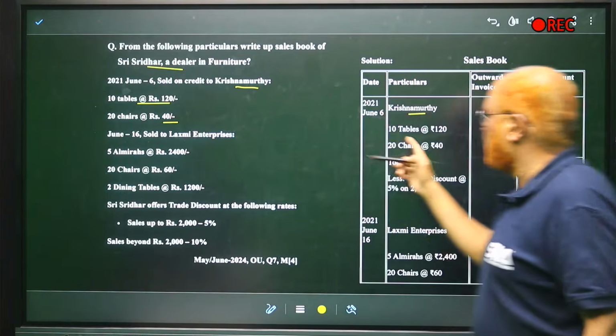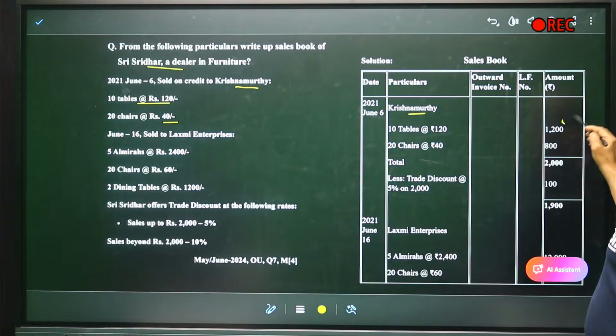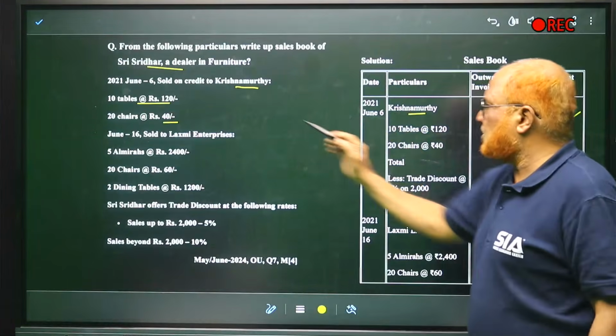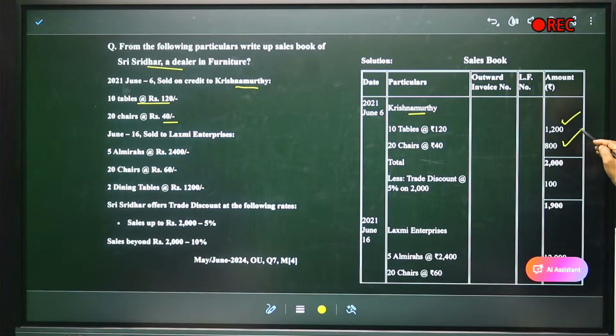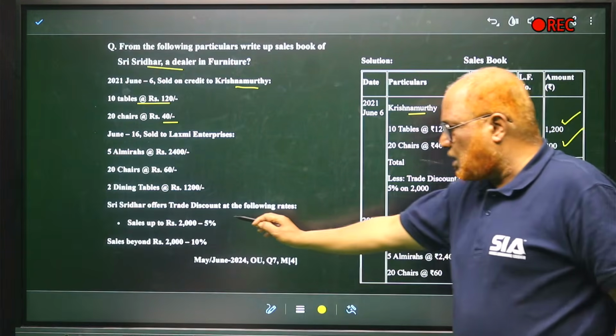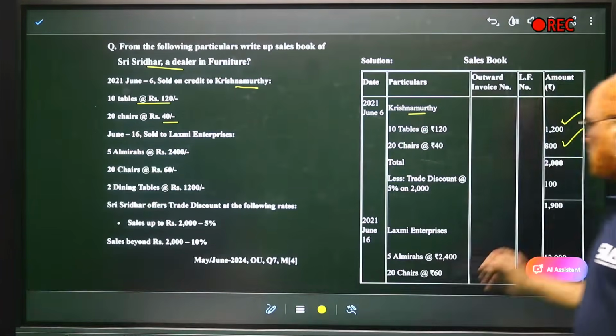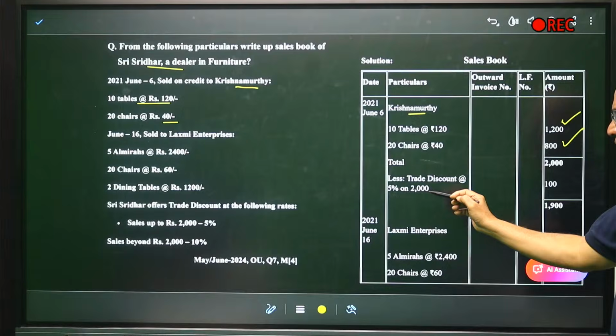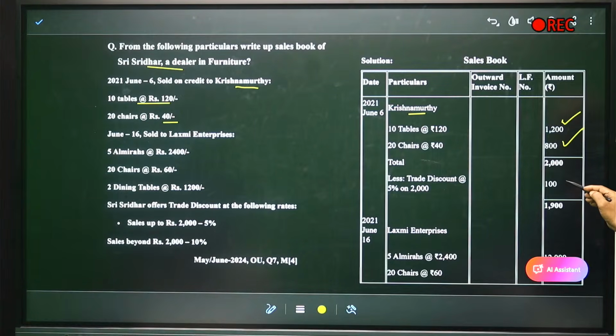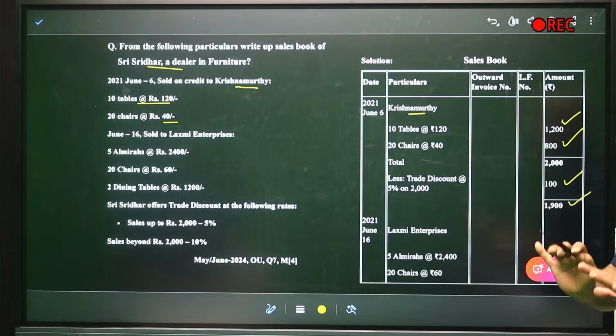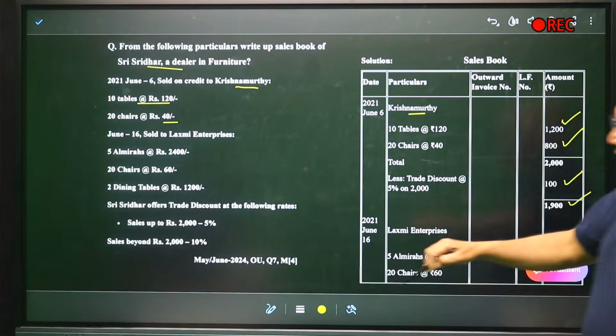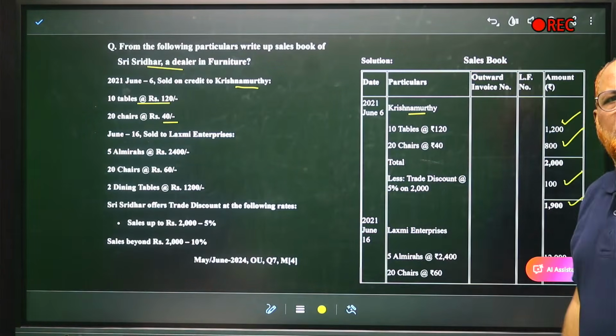How many tables? 10 tables, 120, it is 1200. Then 20 chairs at 40, 20 chairs into 40, 800. Total bill 2000. So up to 2000, how much is the discount? 5%. So less trade discount at the rate of 5% of 2000, 100. So 2000 minus 100 is 1900. One transaction over. Second transaction, sold goods to Lakshmi Enterprises.